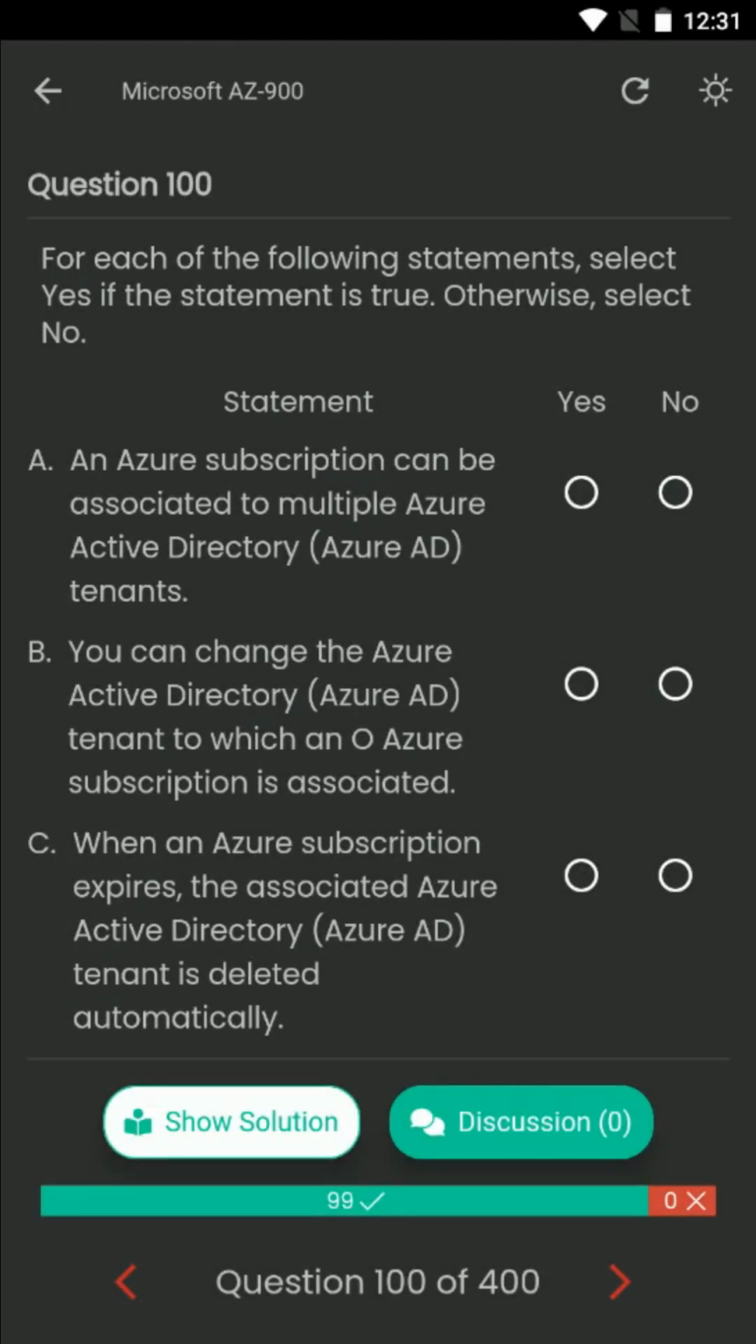Question number 100. For each of the following statements, select yes if the statement is true. Otherwise, select no. Statement A. An Azure subscription can be associated to multiple Azure Active Directory tenants. Statement B. You can change the Azure Active Directory tenant to which an Azure subscription is associated. Statement C. When an Azure subscription expires, the associated Azure Active Directory tenant is deleted automatically. The correct answers are Statement A, no. Statement B, yes. Statement C, no.